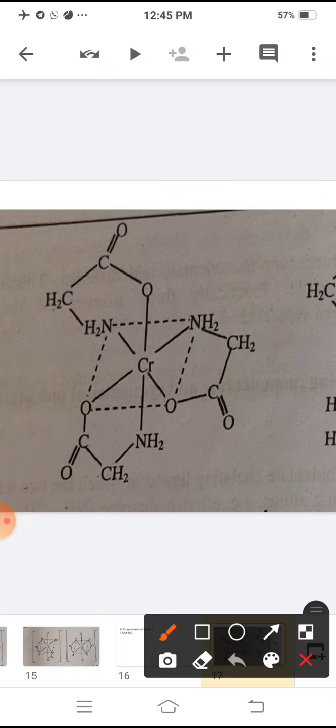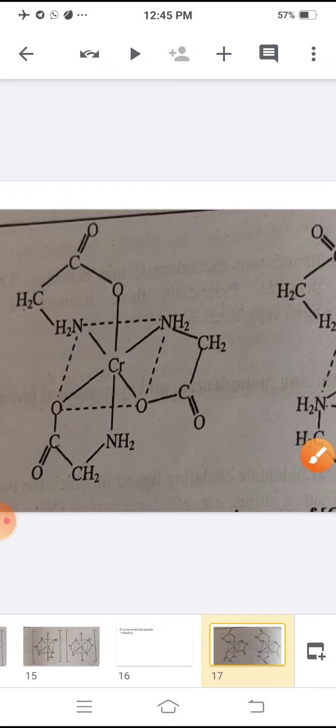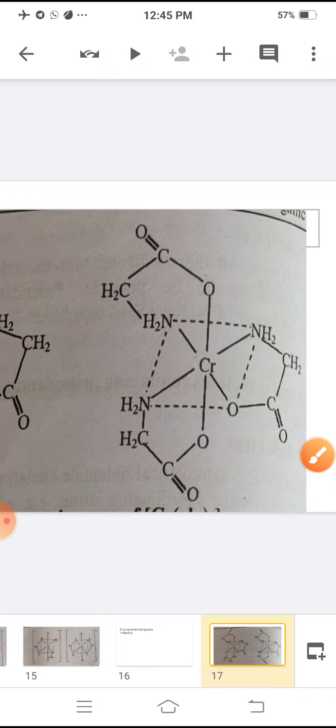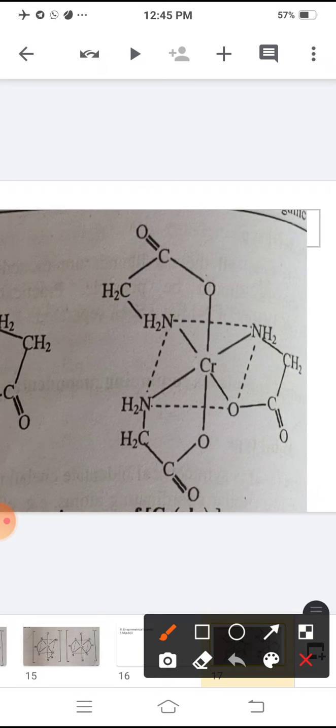In this complex, oxygen is at 180 angle, and the NH2 group contains a 90 angle, while in the second structure oxygen is at 180, and NH2 group contains 180. They are called trans. This is trans and this is cis.